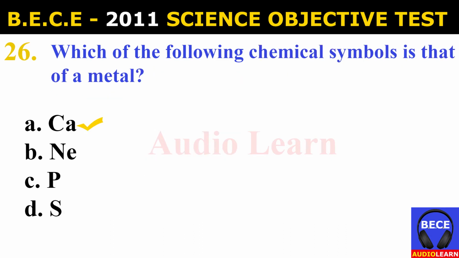Number 26. Which of the following chemical symbols is that of a metal? A. Ca, B. Ne, C. P, D. S. And the answer is A. Ca.